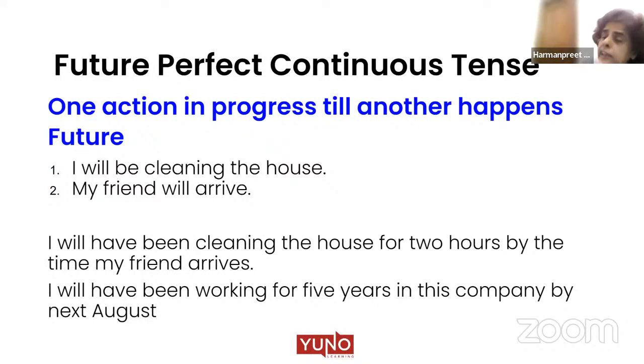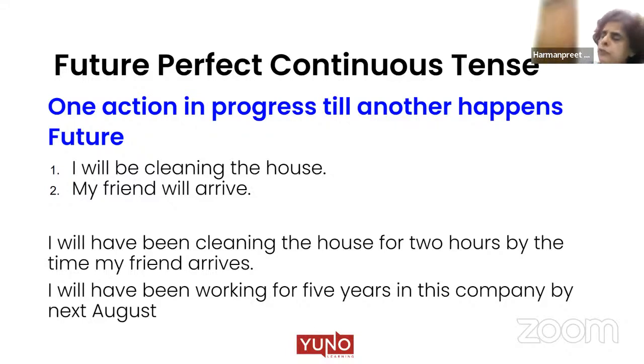Means that action will get completed at 8 o'clock on Sunday. So there we use future perfect. And where do we use future perfect continuous? Means at 8 o'clock tomorrow on Sunday, that action will not have been completed. It would still be continuing. Means an action will be continuing at 8 o'clock on Sunday tomorrow evening. So that is where we use future perfect continuous.